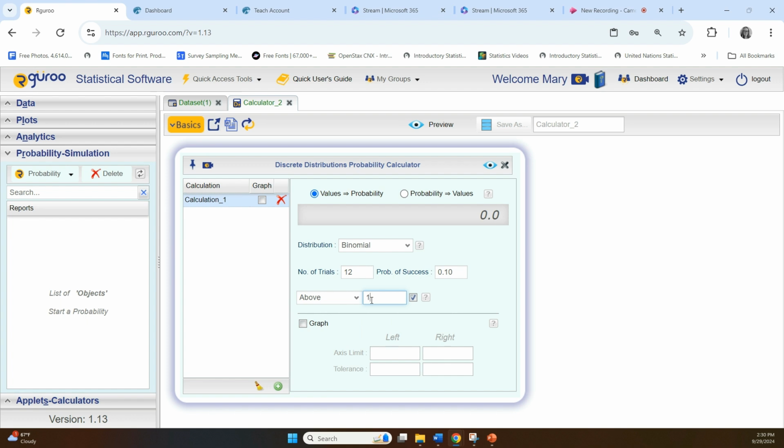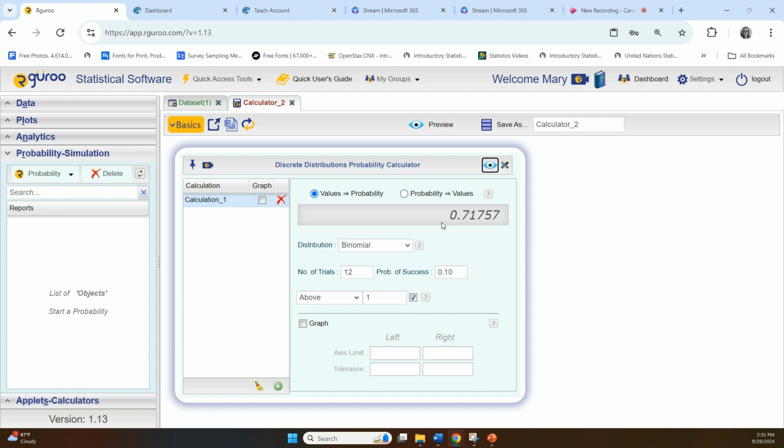And at first that might just seem like greater than when you're above 1, but there's a little box here. In fact, you can see once I put my mouse over it, it says include the value. If I take it away, you can put it back in. So I'm including the value of 1. That means above 1, including 1, which is what greater than or equal to 1 means. Once I have that all set, I can hit the preview button and we get our probability, 0.71757. So there is the answer.